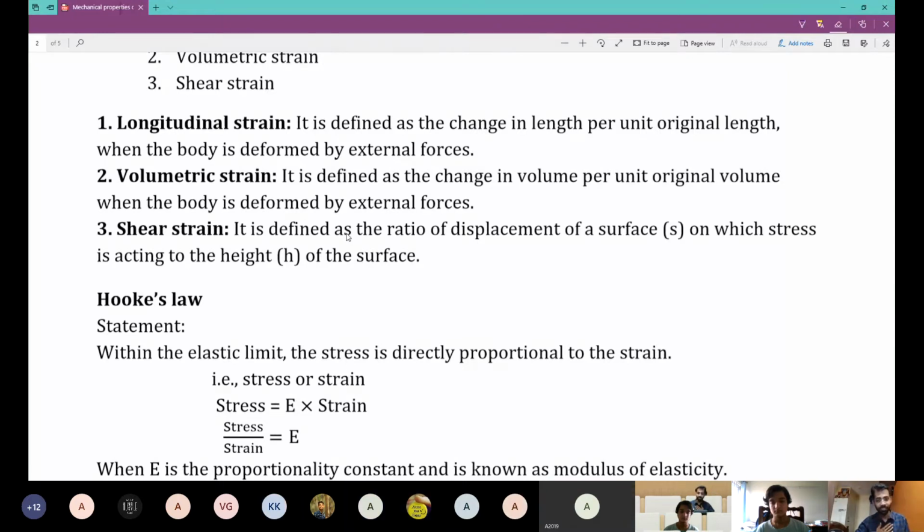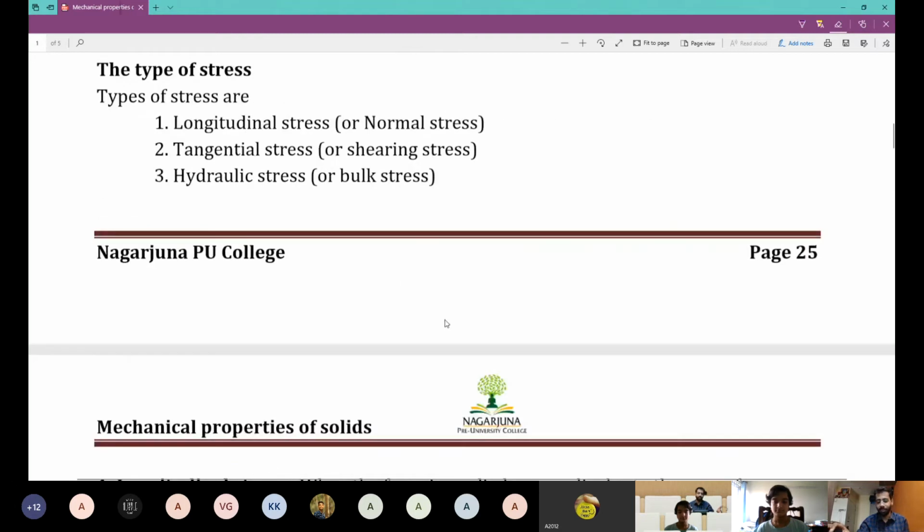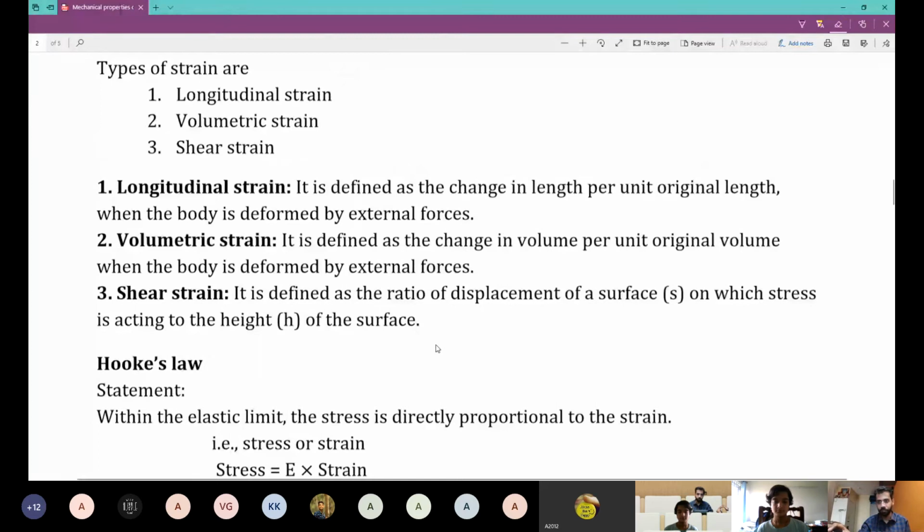Tangential strain, same. So tangential strain and shear strain are the same, volumetric strain and bulk strain are the same, and longitudinal strain and normal strain are the same. Are we clear on this?